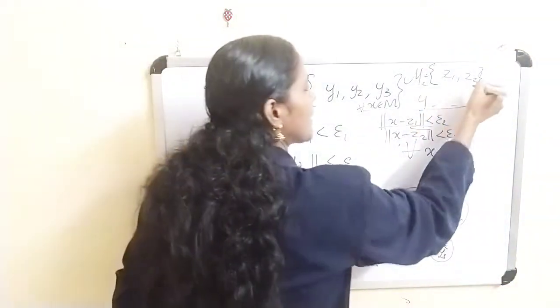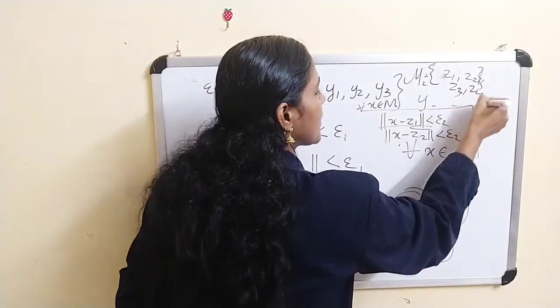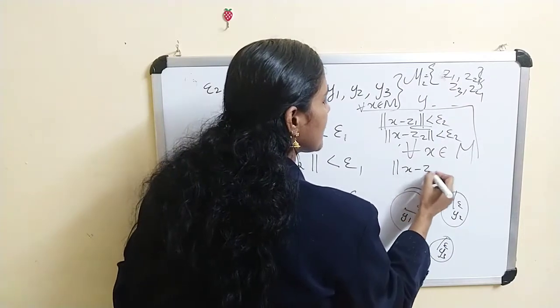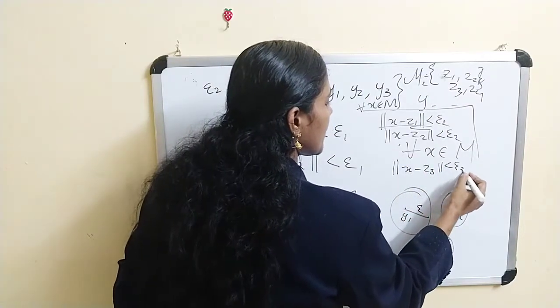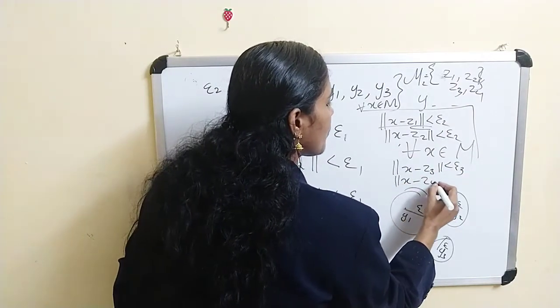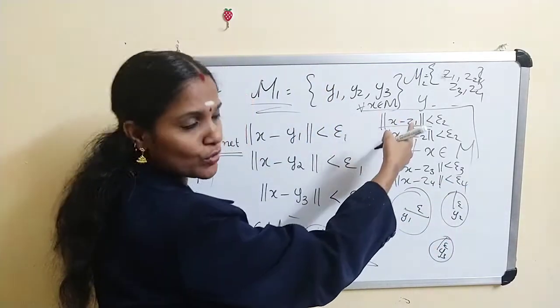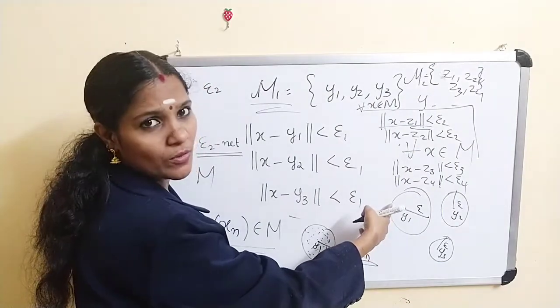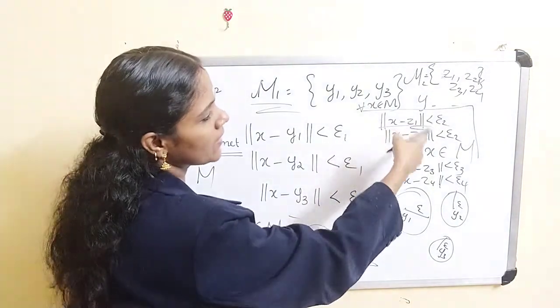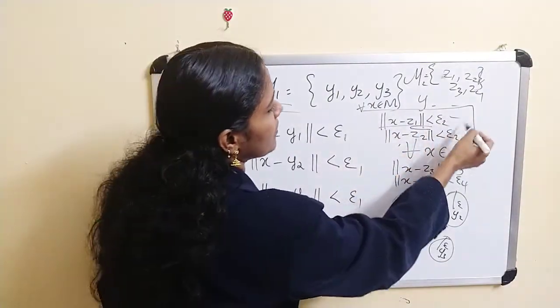So you can take some z1, z2, z3, z4. That means norm of x minus z3 less than epsilon, norm of x minus z4 less than epsilon. So for any x belongs to M, here we get 4 balls. The points must be in either this ball or this ball or this ball.